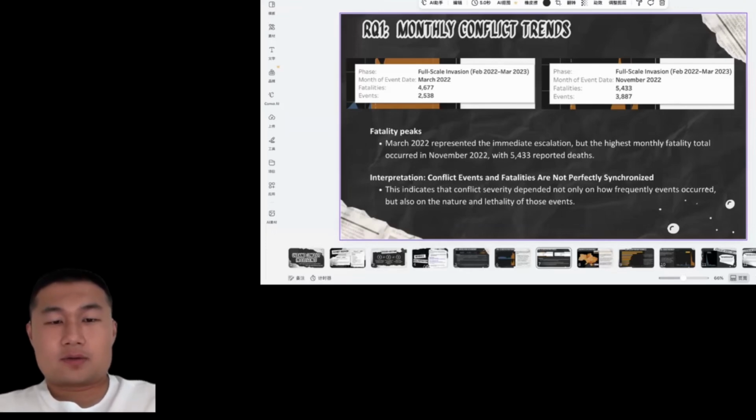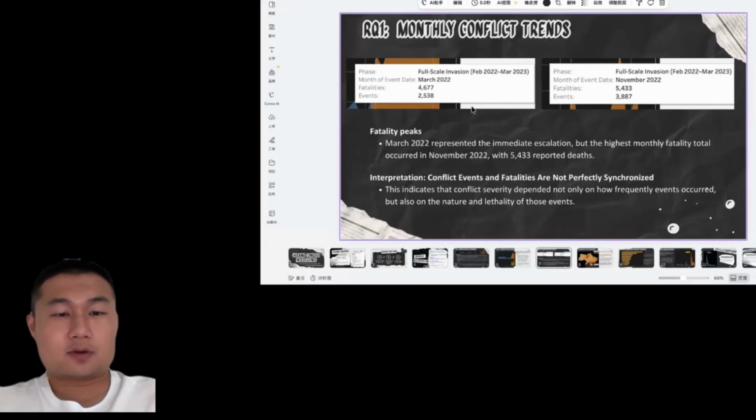And now that we have seen how the conflict changed over time, let's take a closer look at where the conflict was concentrated and how it affects civilians. We also found that conflict events and fatalities did not always increase together. For example, March 2022 marks the immediate escalation of the invasion.